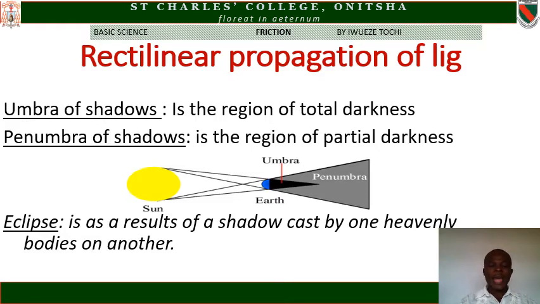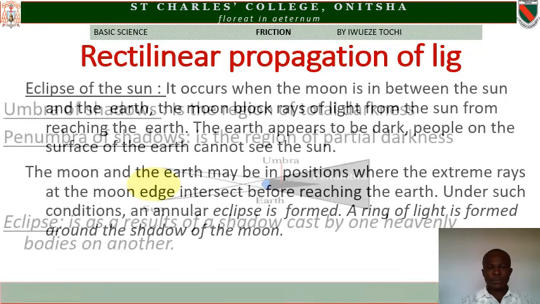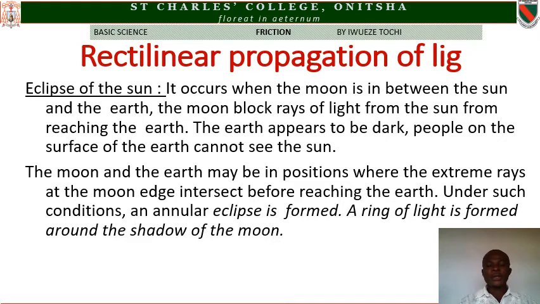Eclipse. Eclipse is a region of a shadow cast by one heavenly body on another. Eclipse of the sun. Eclipse of the sun occurs when the moon is in between the sun and the earth. The moon blocks rays of light from the sun from reaching the earth. The earth appears to be dark. People on the surface of the earth cannot see the sun.